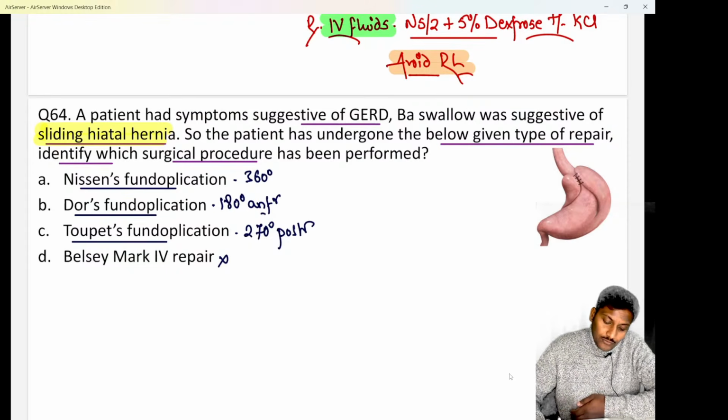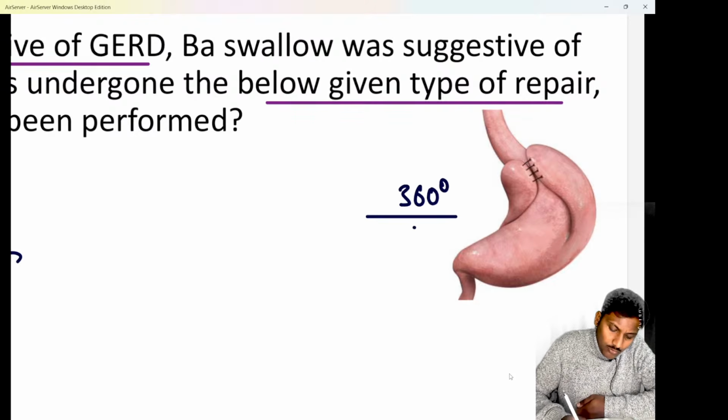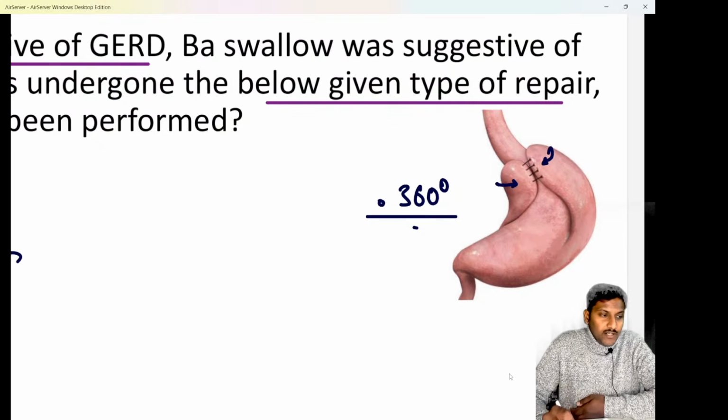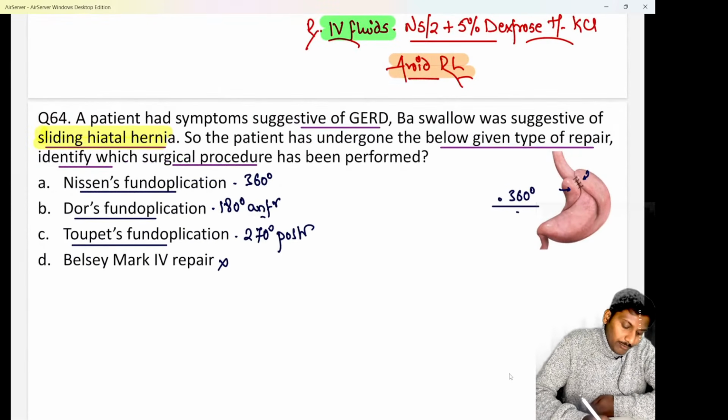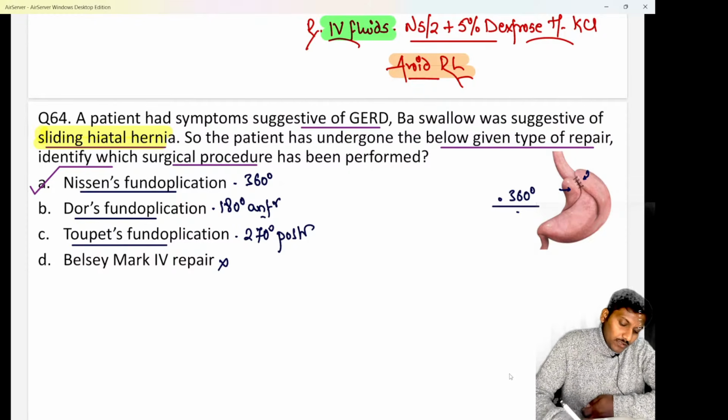And here if you see this one, you can see there is a complete 360-degree wrap of the fundus around the lower esophagus, and we know a complete 360-degree wrap is nothing else but option A, that is Nissen's fundoplication, and that has been a repeated question in the FMGE or NEET PG exams. Recently in NEET PG also this question came.